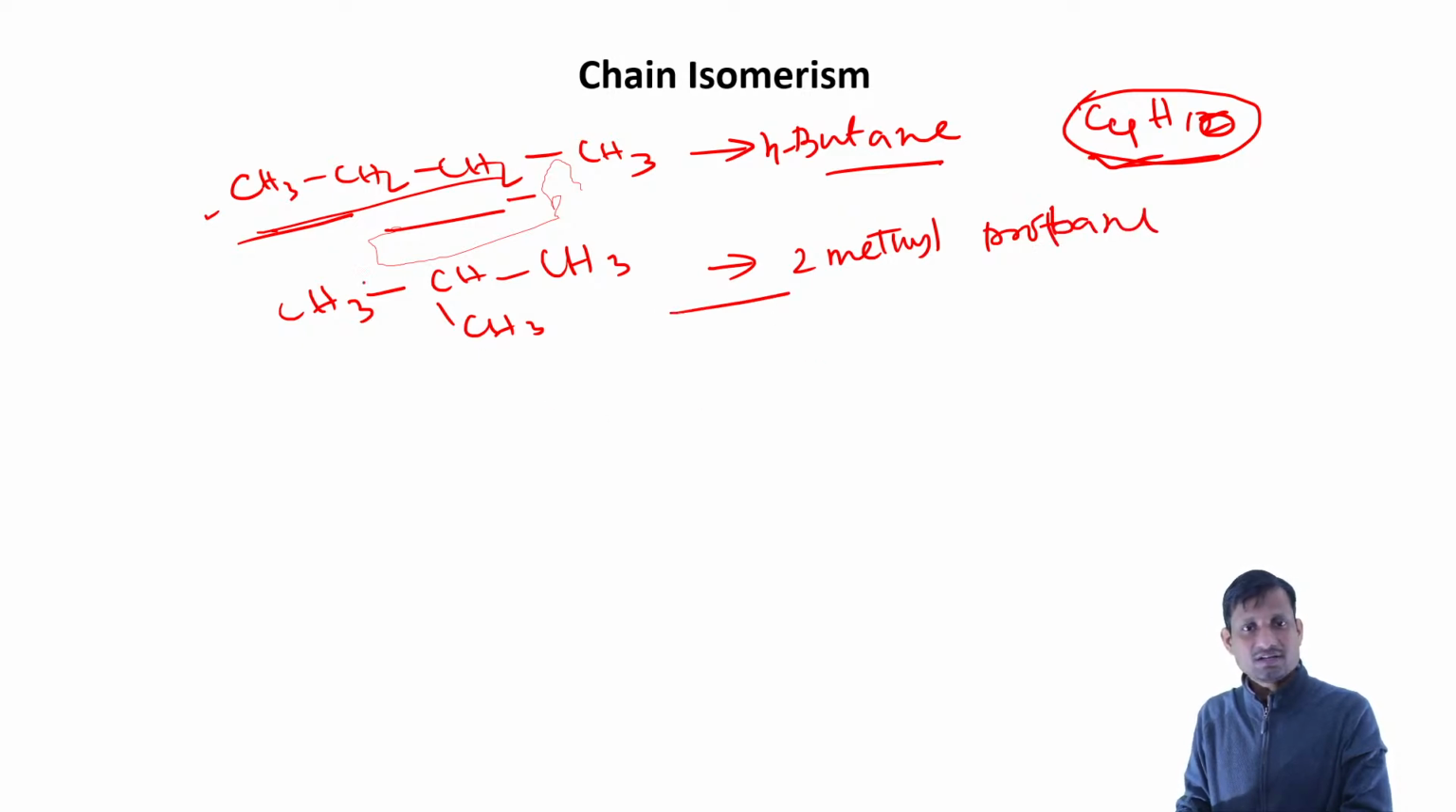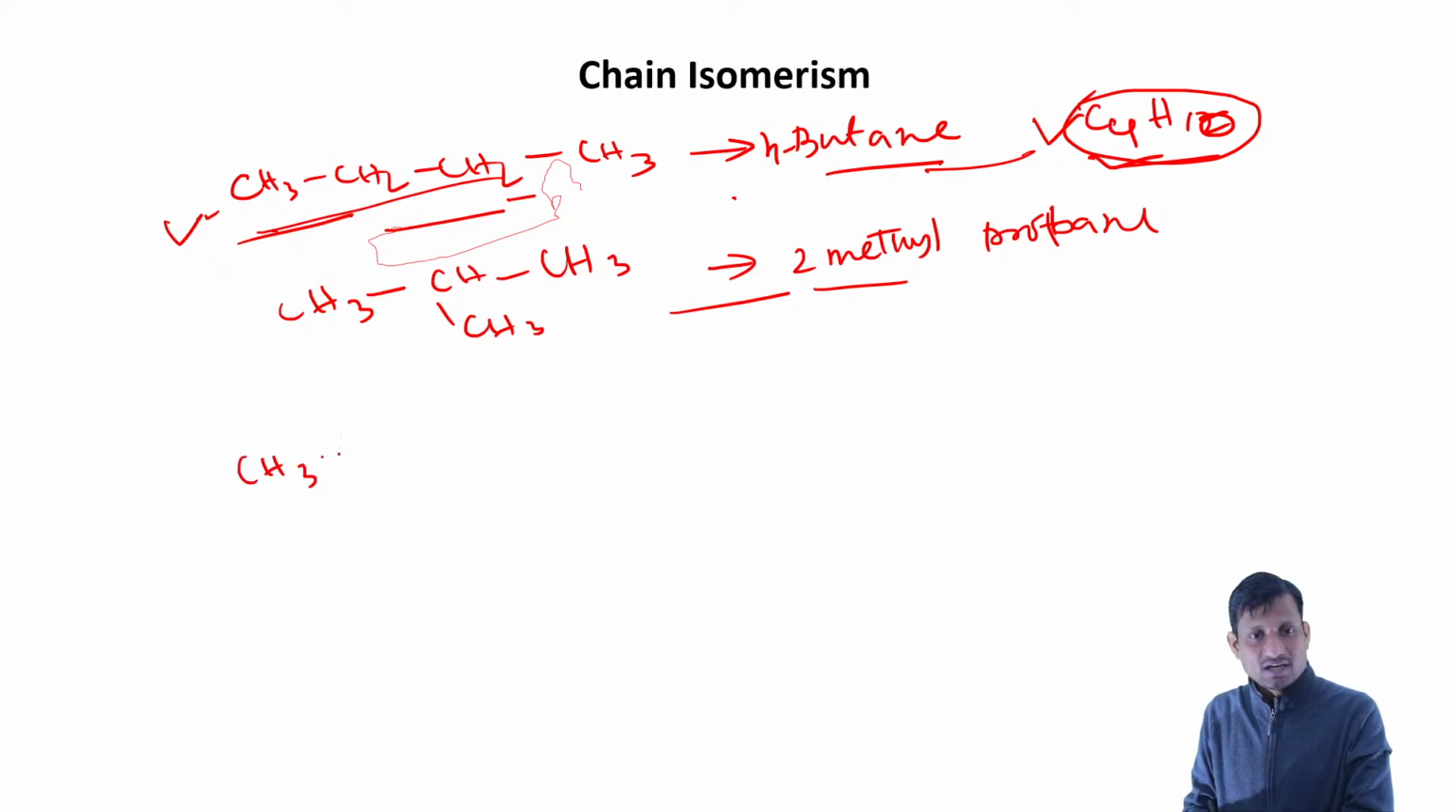You see the difference is in the chain. We have the same molecular formula, and from this formula we can get n-butane and 2-methyl propane. If we take a longer chain, even more varieties will come. So if we take CH3 CH2 CH2 CH2 CH2 CH3.